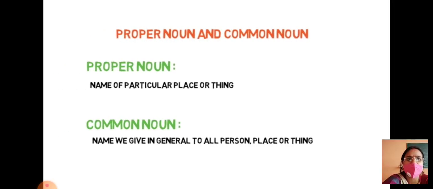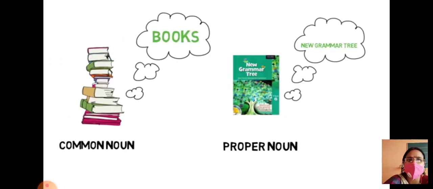So let's move forward. Proper noun is the name of a particular person, place or thing. Common noun is the name given in general to all persons, places or things. Hope this is clear to you, but let's see some examples. On the right hand side you can see a bundle of books. Many books are there. You cannot recognize which one is the Hindi book, which one is the English book, which one is the maths book.